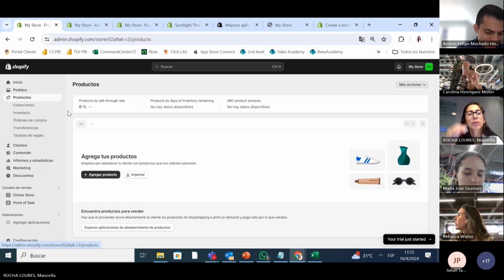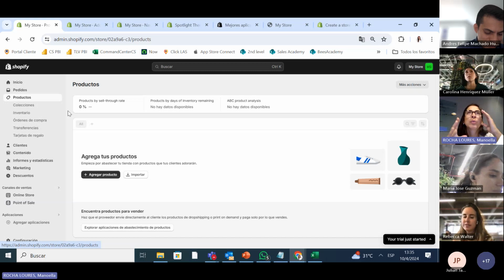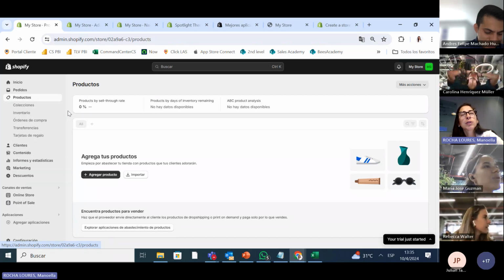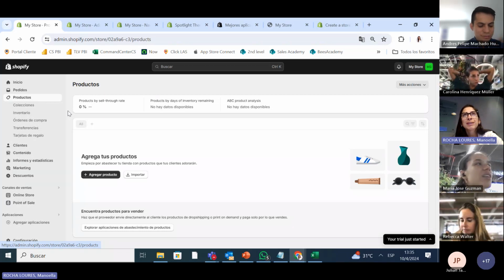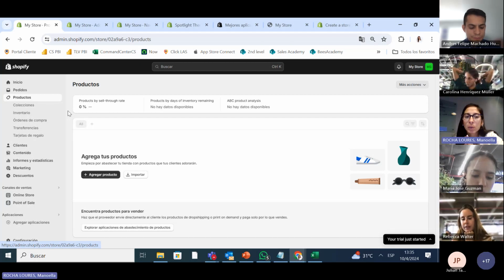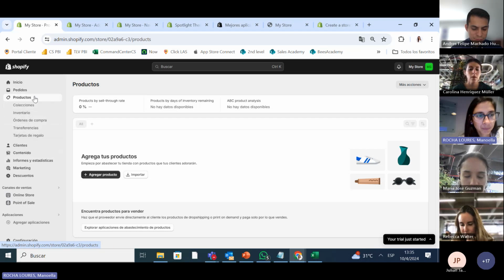One of the first things that I teach a lot is to be ready to have all your things for this part. With all these years of experience, I can tell you the part that takes the most time is not developing a web page. It's getting together all your products, the inventory. So how do we work with the inventory? Here it shows you the categories, the inventory, the people who bought, and other things.